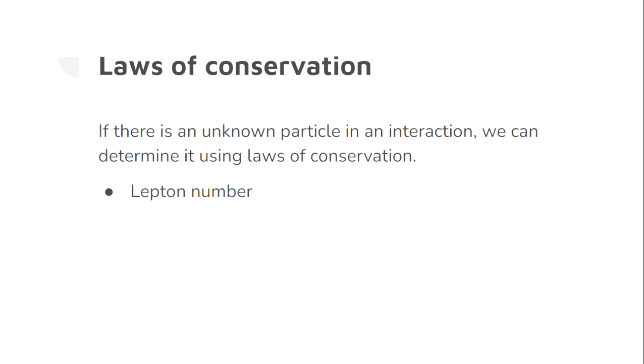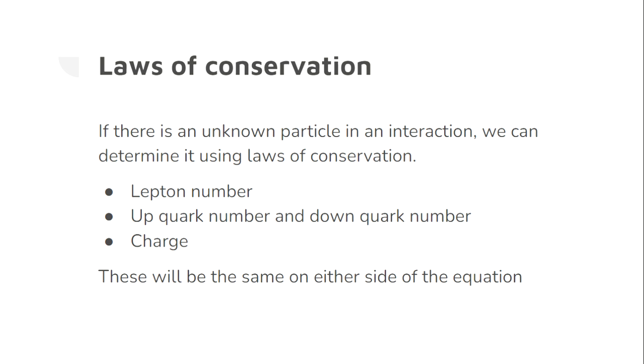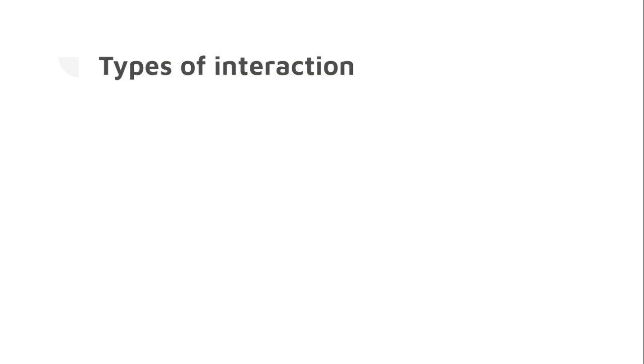We can also use other numbers and their conservation to help us narrow it down. Up quark number and down quark number are pretty self-explanatory, but remember that an anti-up will have an up quark number of -1, and an anti-down will have a down quark number of -1. An anti-up is not a down, and an anti-down is not an up. The other number that we use is charge, so remember the charge of each particle. So, what kind of interactions are there? There are three types of interactions: strong, weak, and electromagnetic, EM for short.